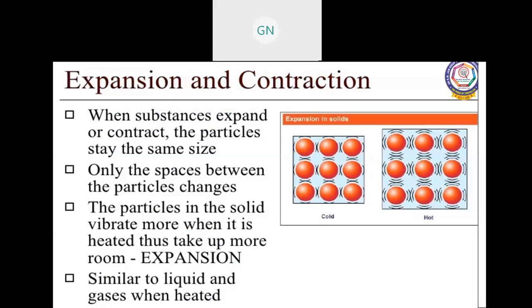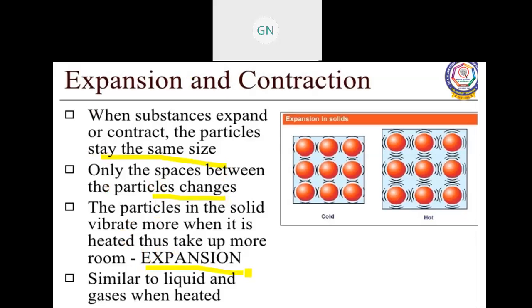Expansion and contraction. When a substance expands or contracts, the particle size stays the same. The particle size will be the same whether it expands or contracts. Only the space between the particles will change. The particles in a solid vibrate more when it is heated, and that takes up more room.